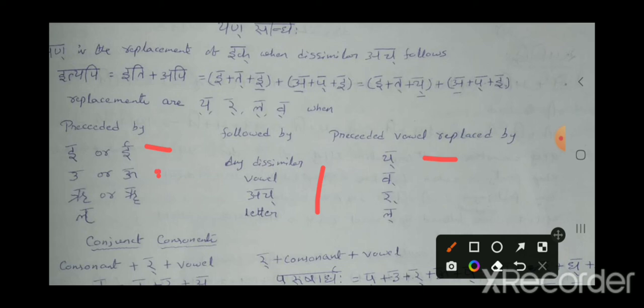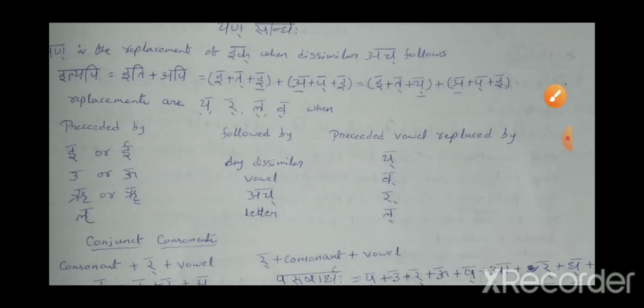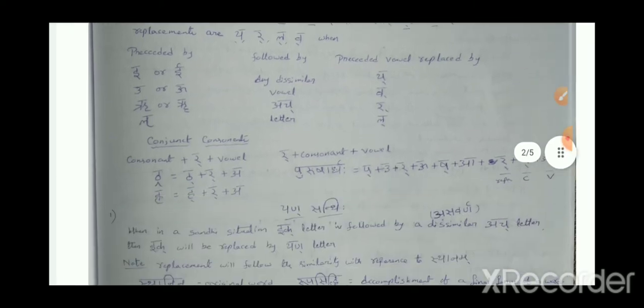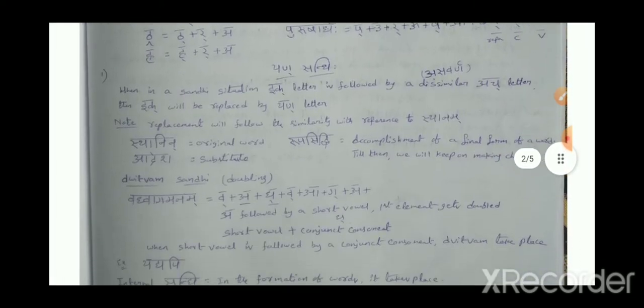If u or u is followed by dissimilar ach, then vakara is the replacement. If r or ru is followed by dissimilar ach, then repa is the replacement. If l is followed by dissimilar ach, the replacement is lakara. This is very simple. I have given you a few examples also. So this is about Yann Sandhi.